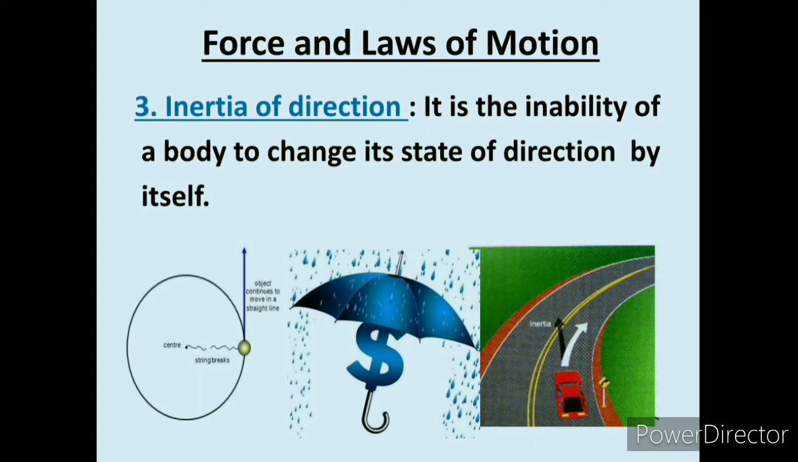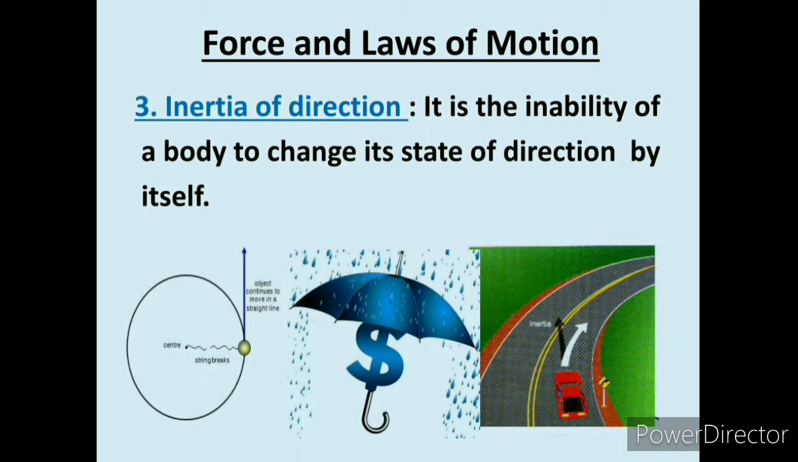For example, when a stone is tied to one end of a string and whirled, the stone moves in a circle, but as soon as the string breaks, the force vanishes. The stone, in a way to move along a straight line, flies off tangentially. We have one more example.